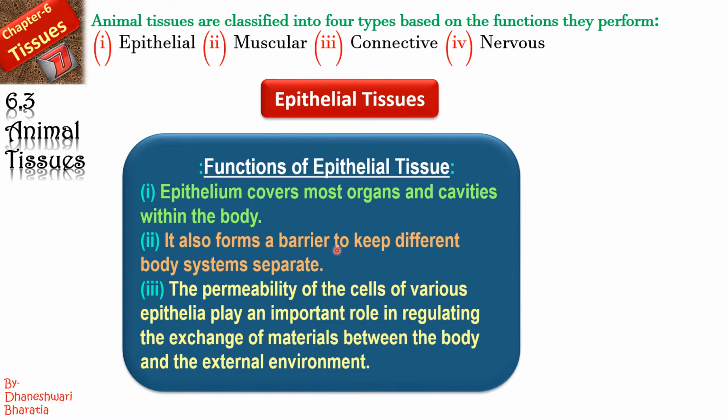Now these are the functions of epithelial tissue. It covers most organs and cavities within the body. It forms a barrier to keep different body systems separate. That is, if two organ systems are separate, it is because of the presence of these epithelial tissues. The permeability of the cells of various epithelia plays an important role in regulating the exchange of materials between the body and the external environment.